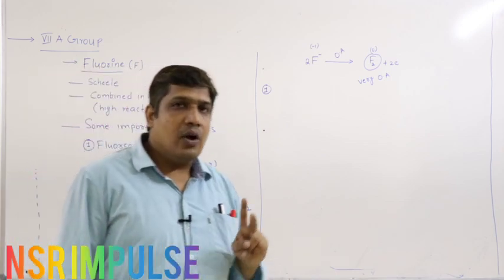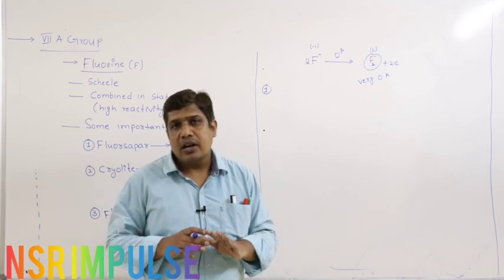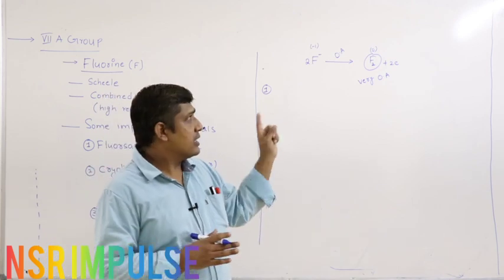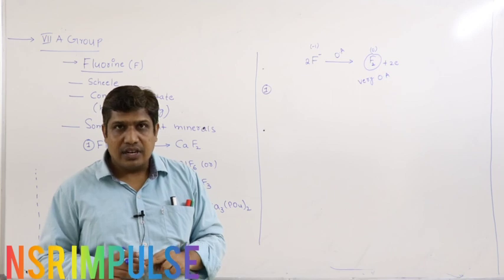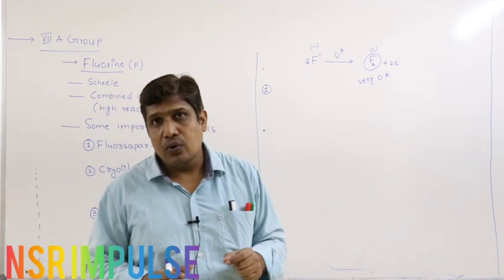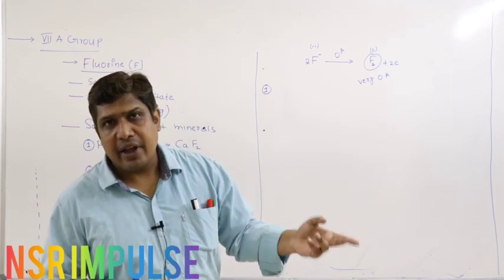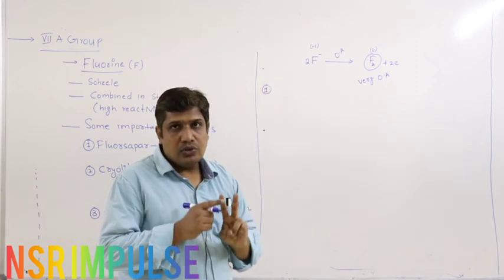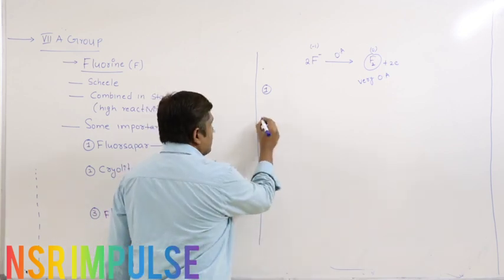So here we have to remember 2 points. There were no chemical oxidizing agents, so chemical methods are not available because there is no powerful oxidizing agent that can convert F⁻ to F2. The second one is high reactivity of fluorine. Whatever fluorine you prepare with great difficulty attacks all the materials of the vessel and converts back into some compound, that means F2 converts back into F⁻. So due to these two reasons, chemical methods were not available at that time.